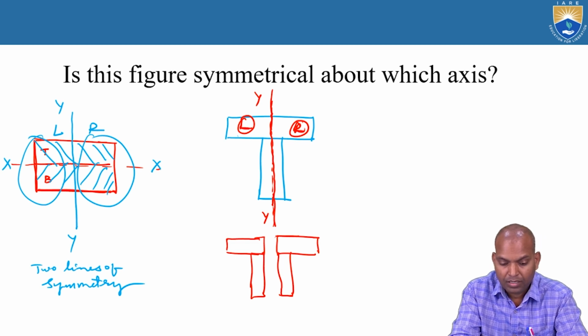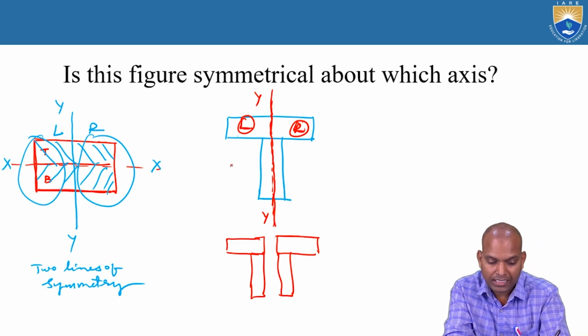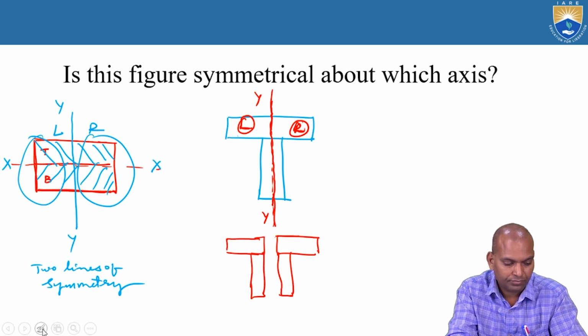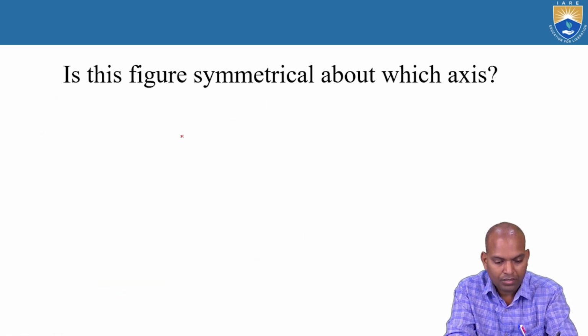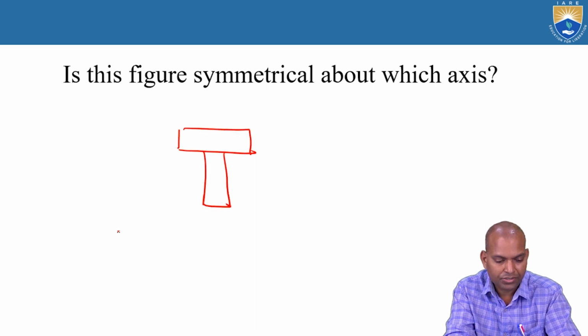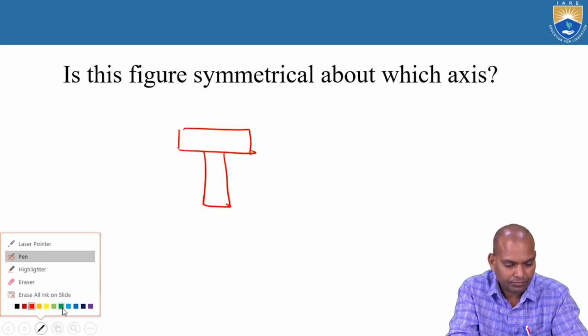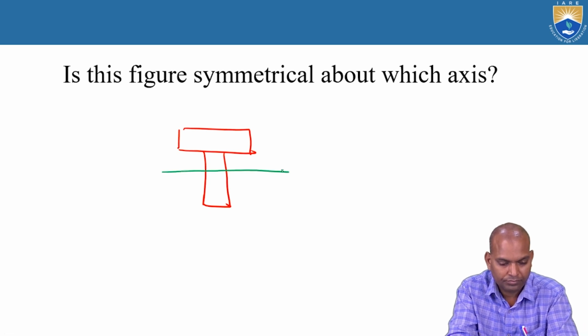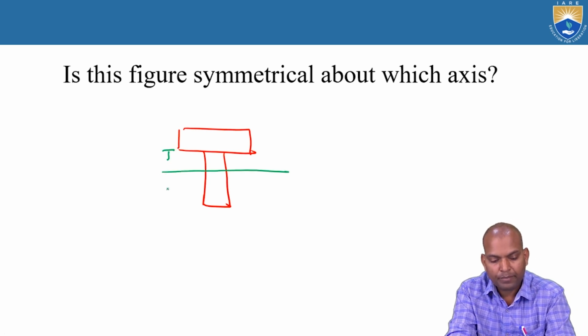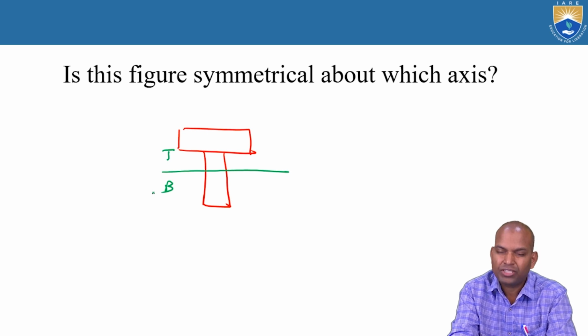Now, if you fold this T section about the horizontal axis, the top and the bottom geometry is not the same.